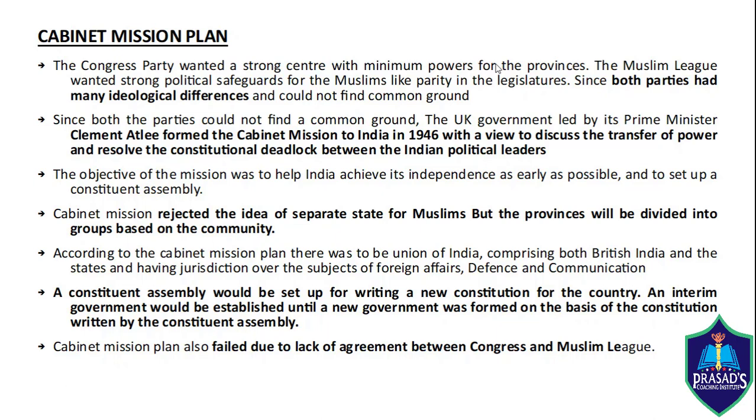What are the main features of the Cabinet Mission Plan? The Cabinet Mission rejected the idea of a separate state for Muslims, but the provinces would be divided into groups based on community. Also, a constituent assembly would be set up for writing a new constitution for the country. An interim government would be established until a new government was formed on the basis of the constitution written by the Constituent Assembly. Hence, for the formation of the interim government, the British proposed to have 5 members from the INC, 5 members from the Muslim League and 4 other members from the small parties.